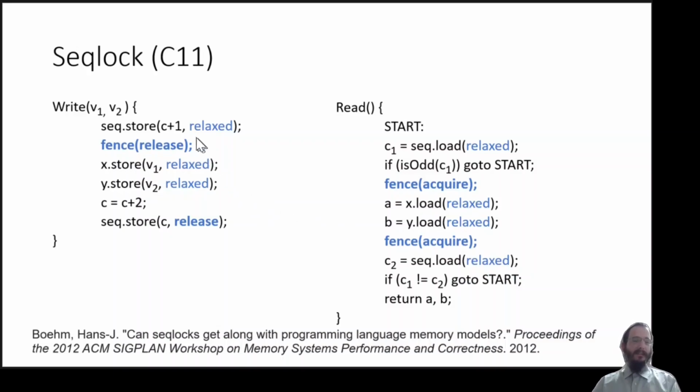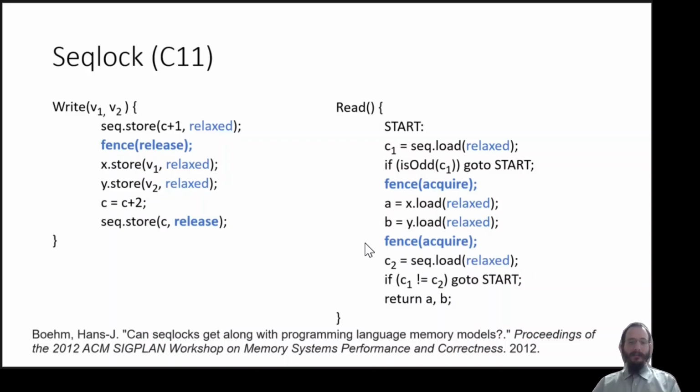Second, we require a fence release after the first sequence store, and the second write to the sequence number should be a release write. On the reader side, we require a fence acquire after reading the sequence number for the first time, and another fence acquire before reading the sequence number for the second time.